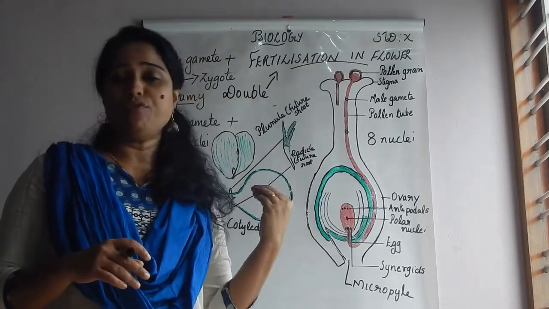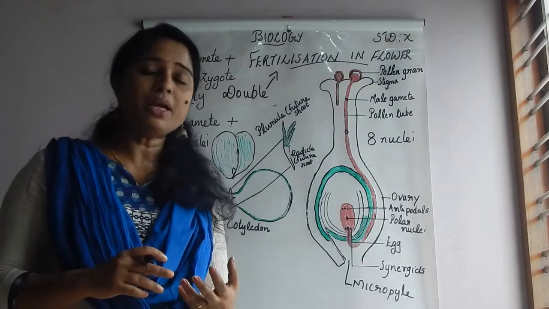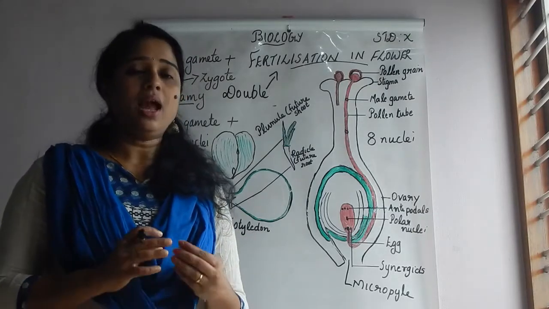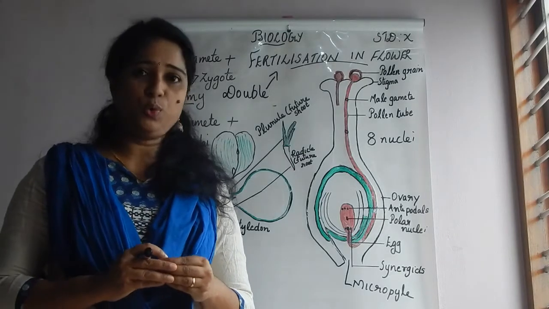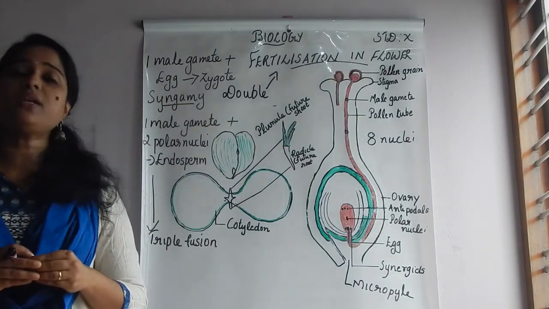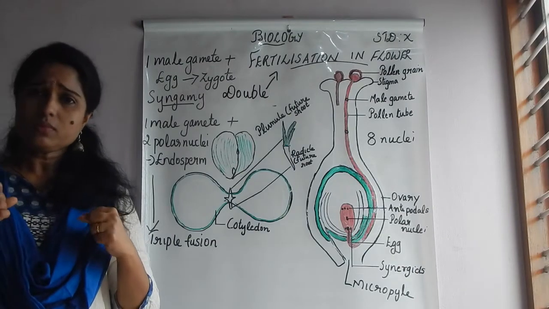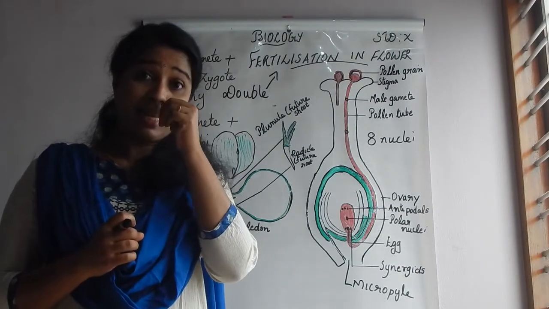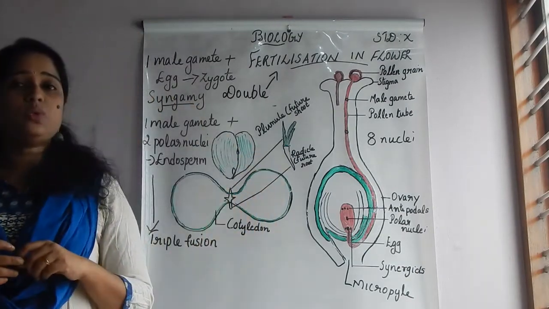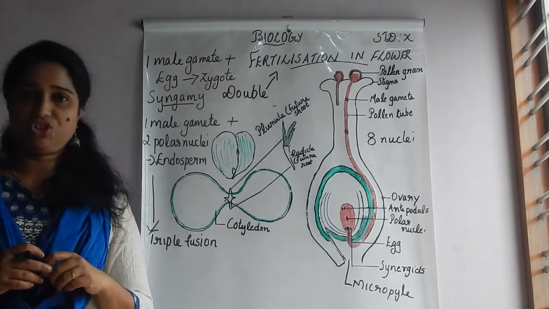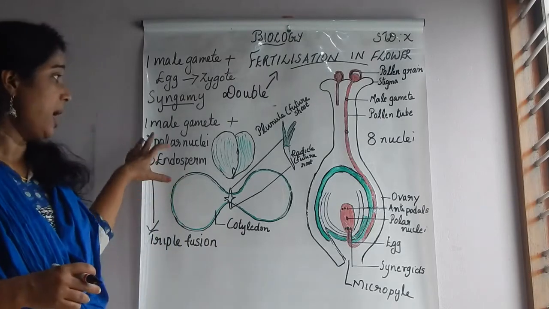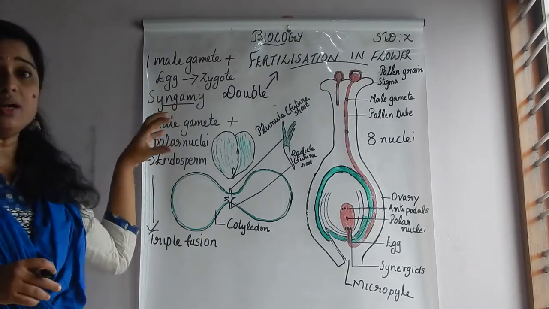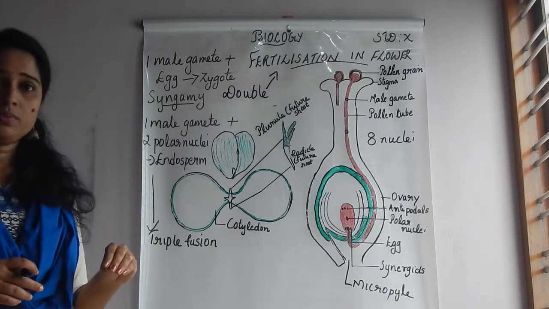Second one is the fusion of one male gamete with the two polar nuclei, and the product is the endosperm. And the process is the triple fusion. As these two fusions, or two fertilizations, take place in the flower, it is known as what? Double fertilization. Clear? And the second product is what? Endosperm. Endosperm provides the food to the developing embryo.